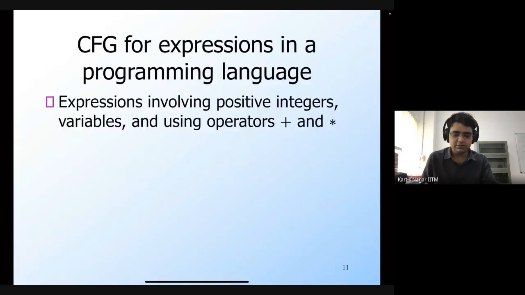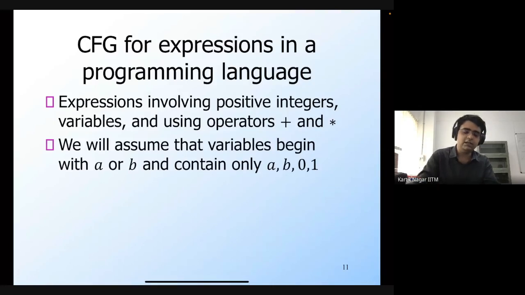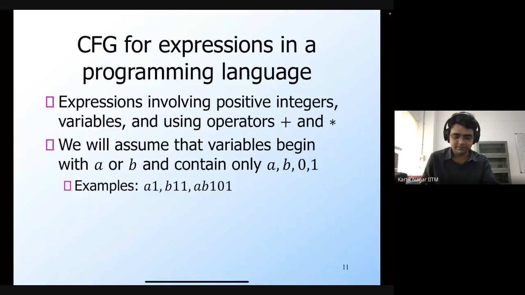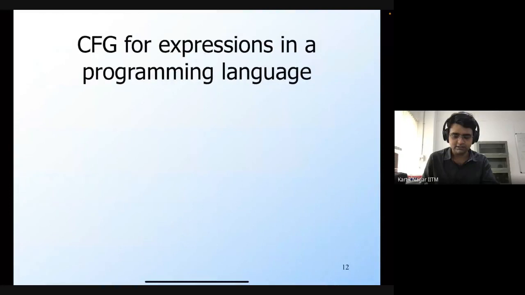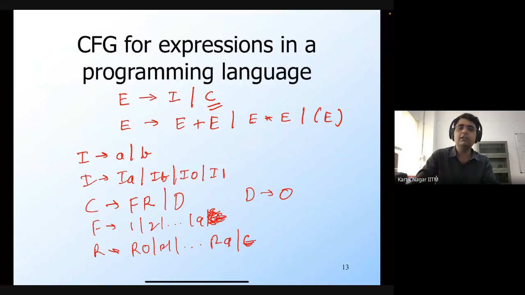We also saw this example of how to construct the context-free grammar for expressions in a programming language. I won't go through this example again. Are there any questions regarding whatever we covered in Wednesday's lecture?